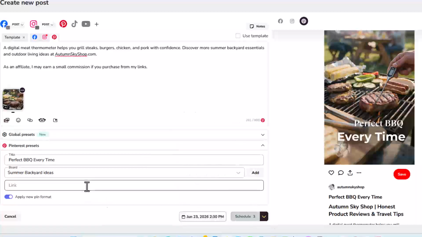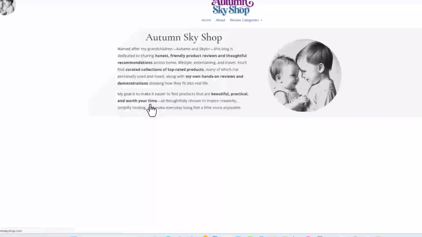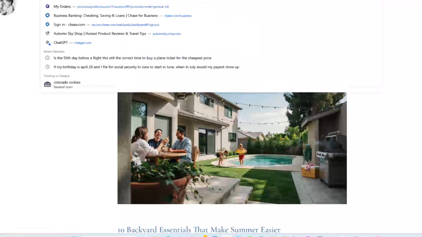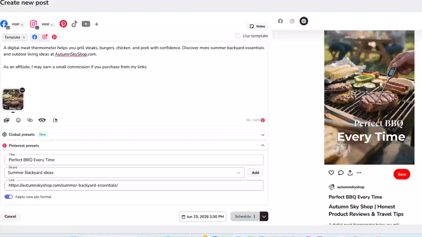I need to get the link. That was the other thing I needed to do. So let me quickly run up here to my pages and Autumn Sky Shop. This article is the one we're doing right now. Okay, so this is the actual page, calendar back here. We also have an anchor text that will take them right to this actual item. I'm going to put the whole thing in there. I was just showing you the website, but now I'm going to show you exactly the link.